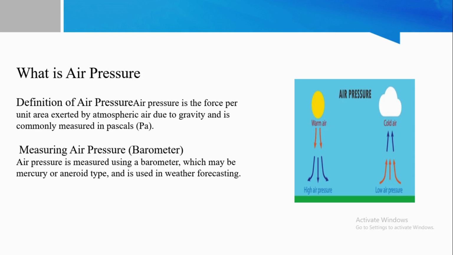What is air pressure? Basically, we define air pressure as the force per unit area exerted by atmospheric air due to gravity, and it's commonly measured in pascals. Basically, we measure air pressure with barometers. Air pressure is measured using a barometer, which may be mercury or aneroid type, and it is used in weather forecasting.